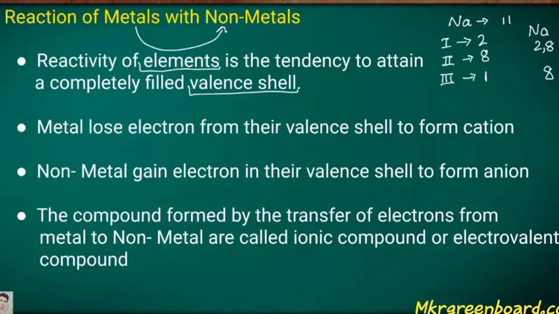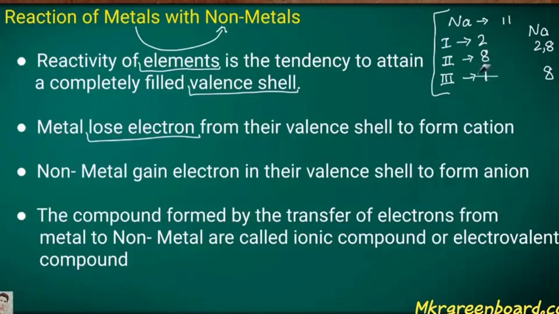So all the metals and non-metals get a positive or negative charge accordingly. So we can say that a metal loses electrons from its valence shell to form a cation, and a non-metal gains an electron in its valence shell to form an anion.